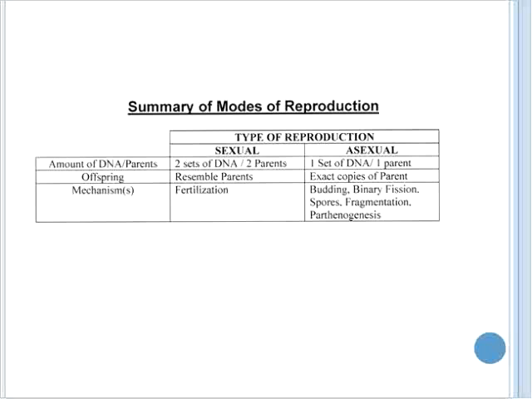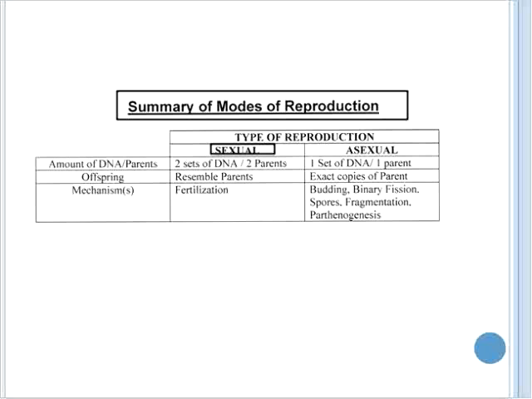So to summarize, both modes of reproduction, sexual and asexual, can be compared. With sexual reproduction, there are two sets of DNA, two parents. The offspring will resemble the parents, but they will not be identical, and it does involve a fertilization.